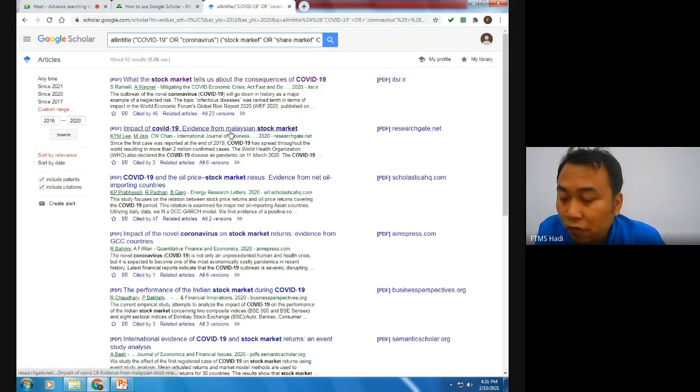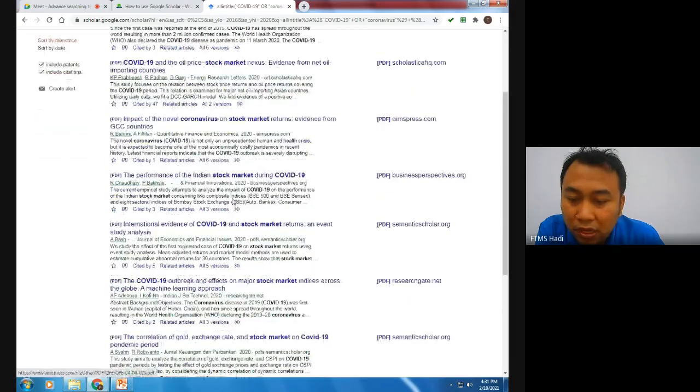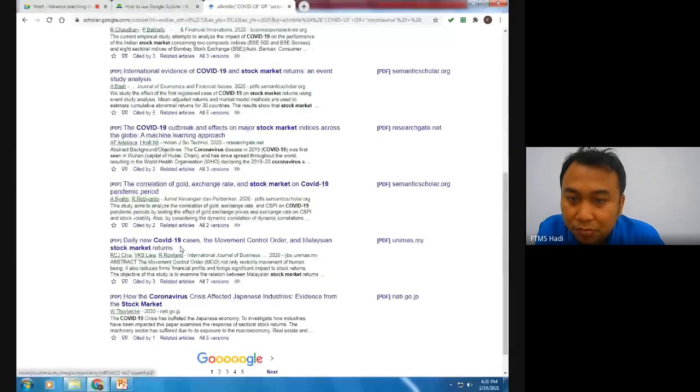There is no use of having 20 journals but their literature is not solid because they are reading the wrong journals. So by these searching filters, you see, impact of COVID-19 and the oil price stock market, impact of novel coronavirus stock market. They help you to get the right papers.